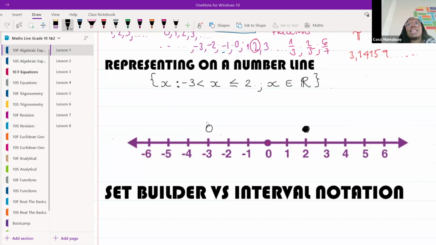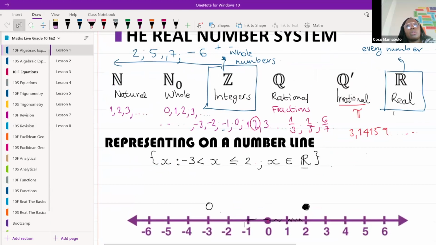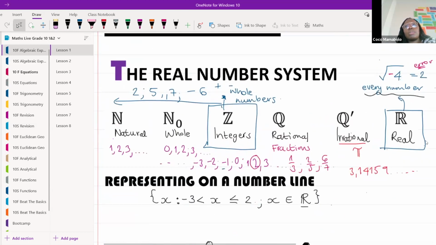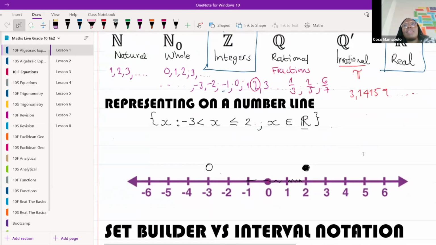Now, it says that x is an element of real numbers. Does real numbers include everything in between here? Yes or no? What does real numbers include? Real numbers include every number. Correct. So does it count? Do all the numbers in between count? Yes, they do. Of course they do, because they're part of real numbers.